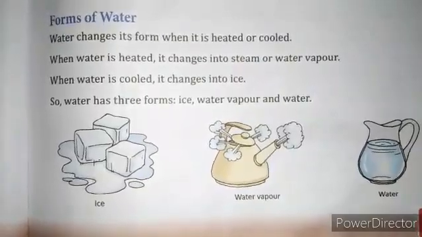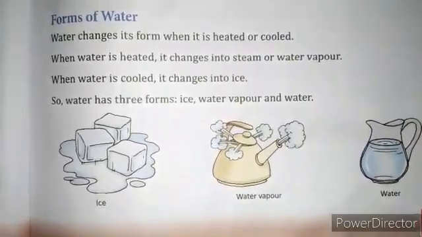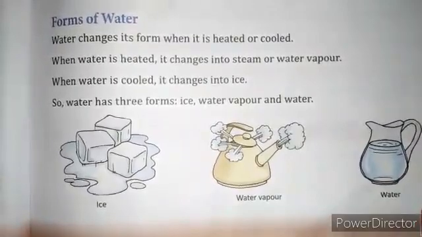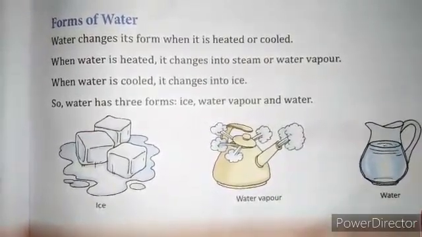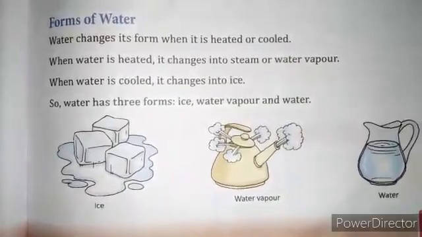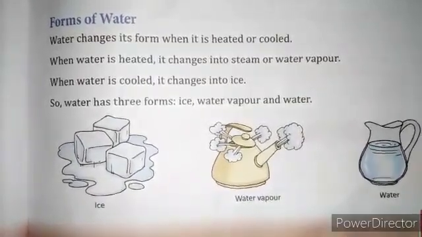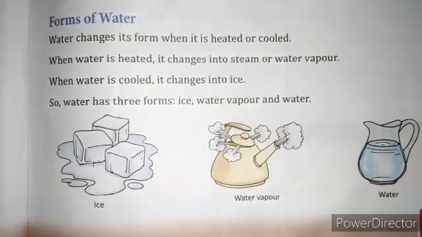You can use the water cycle. Suppose the sun rays fall on the rivers and oceans, the water is heated and it forms water vapor and forms the cloud. Like that, when the water is heated, it forms steam or water vapor.